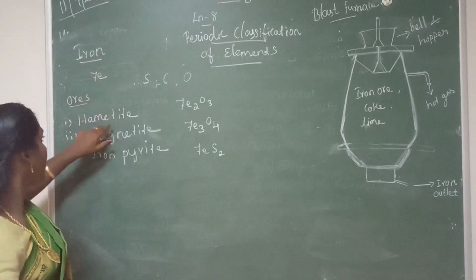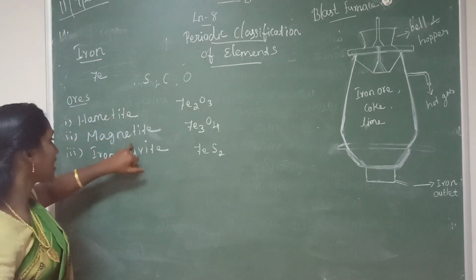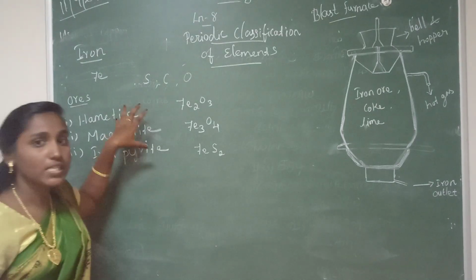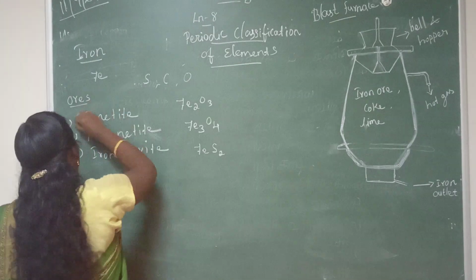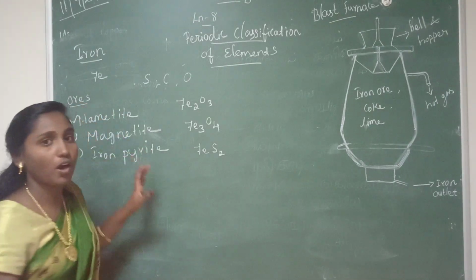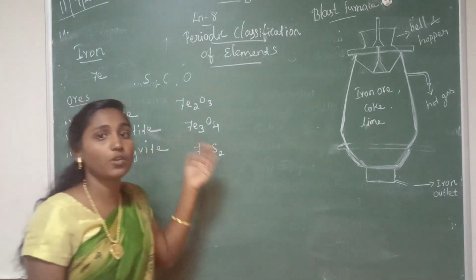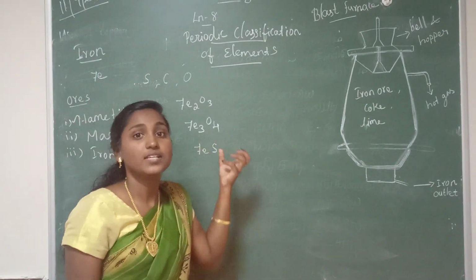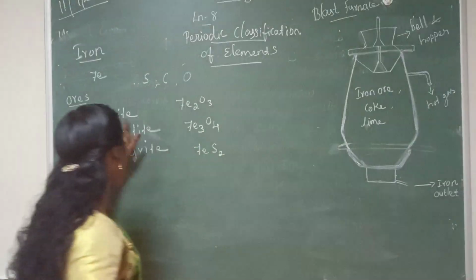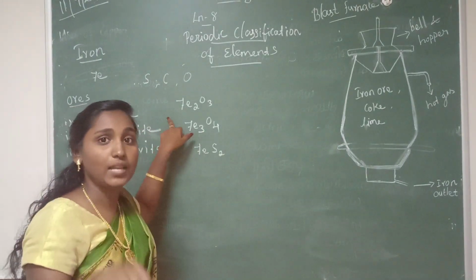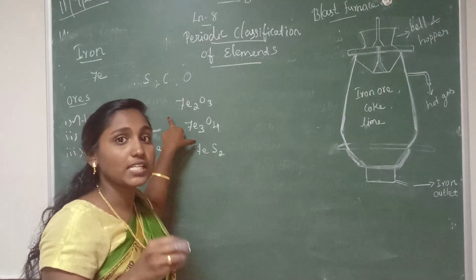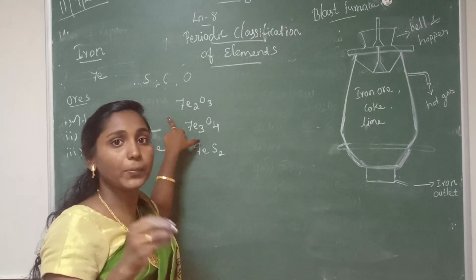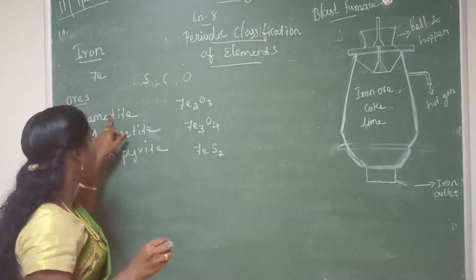What are the ores of iron? Hematite, magnetite, iron pyrite. From these 3 ores, hematite is the chief ore of iron. This is important. Which one is the chief ore of iron? Hematite. Which is the chief ore of aluminium? Bauxite. Which is the chief ore of copper? Copper pyrite. So the chief ore of iron is hematite.